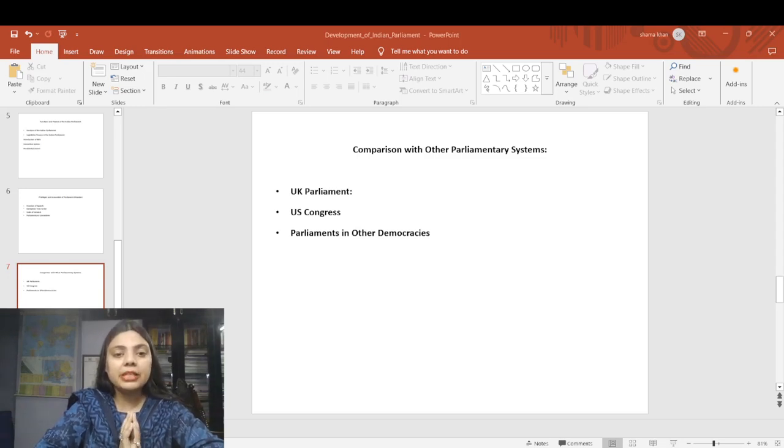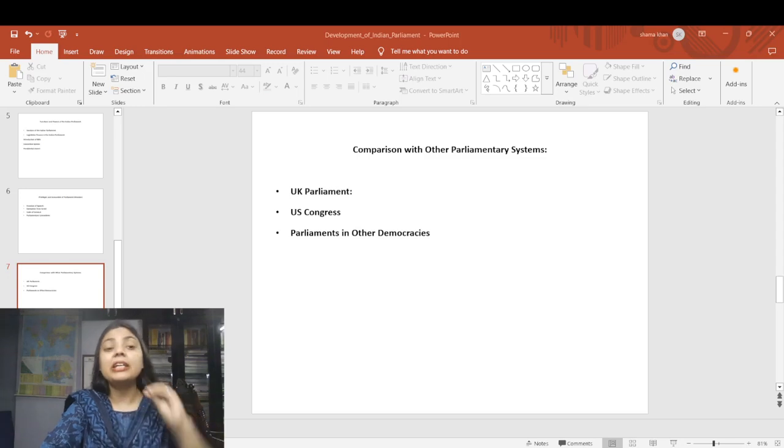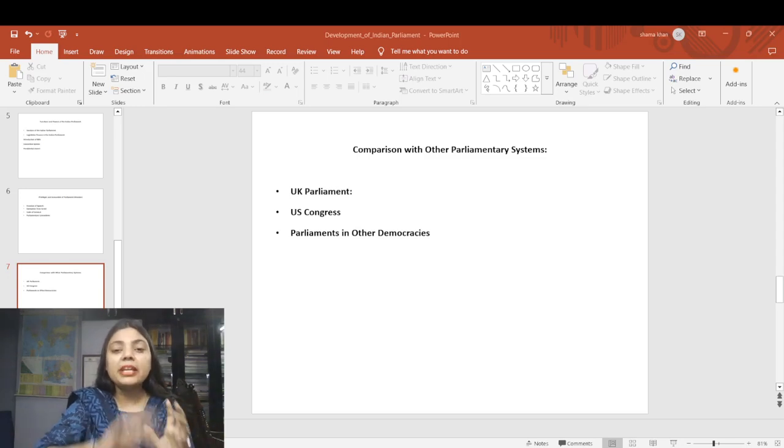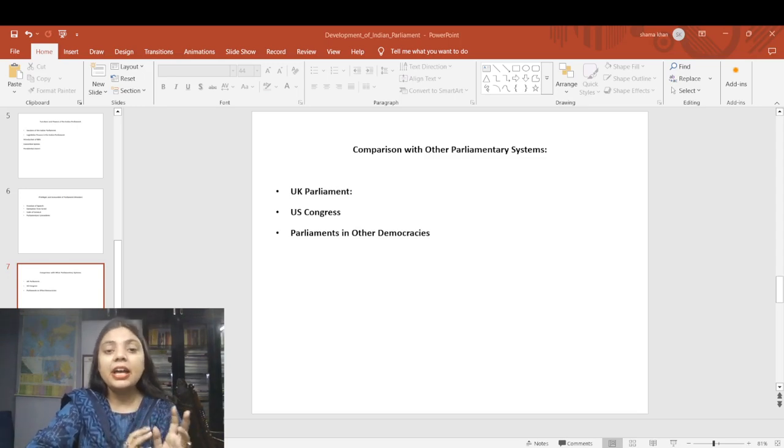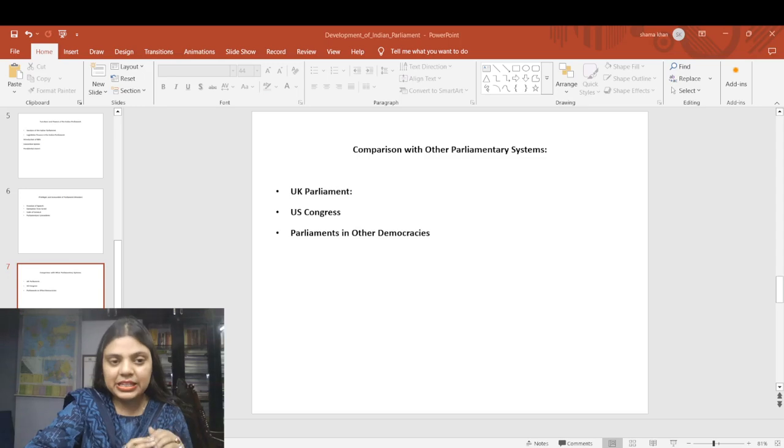The House of Commons is made up of Members of Parliament, that is MPs, who are elected, while the House of Lords has appointed members, including peers, bishops and hereditary peers. The UK Parliament has a strong tradition of parliamentary sovereignty, meaning it holds the supreme legal authority and can create or end any law. But with respect to India, we cannot say that the Indian Parliament is sovereign.